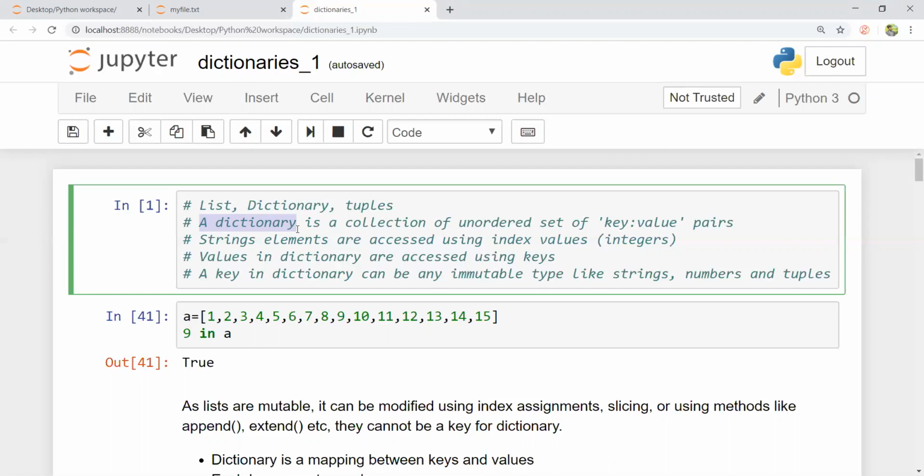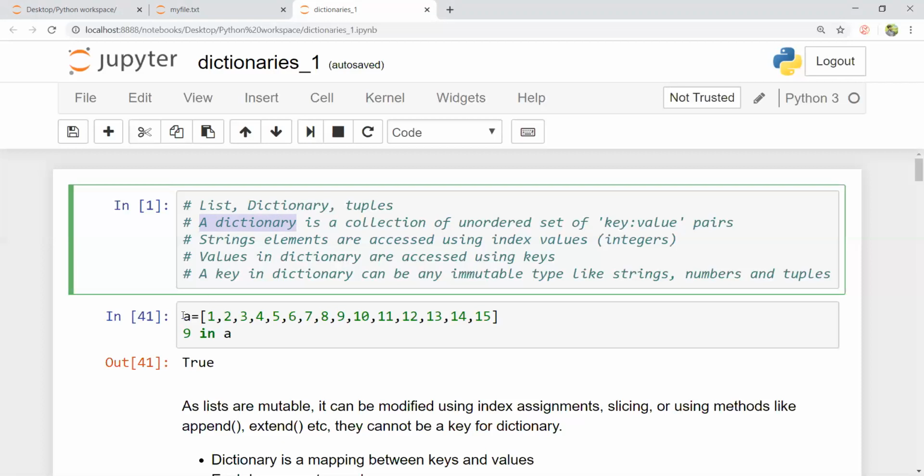In our previous video we have seen strings elements can be accessed using index values, and those index values were integers. But here values in dictionaries are accessed using keys. A key in a dictionary can be any immutable type like strings, numbers, and tuples.